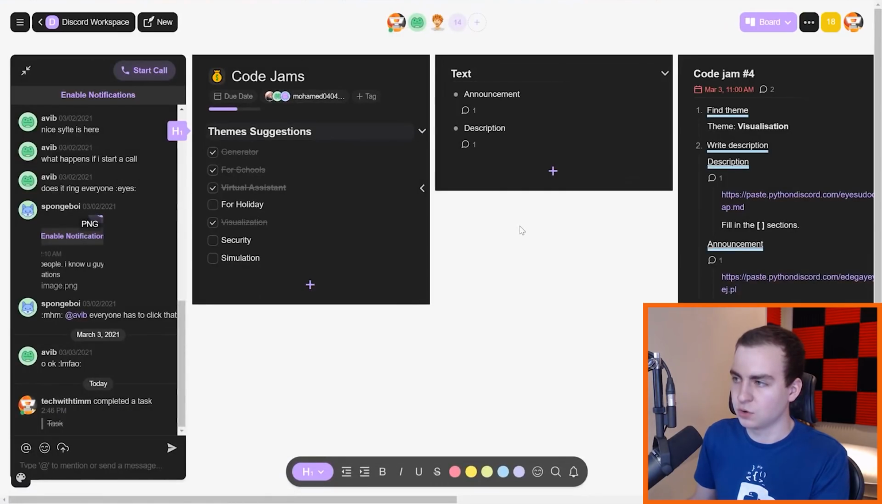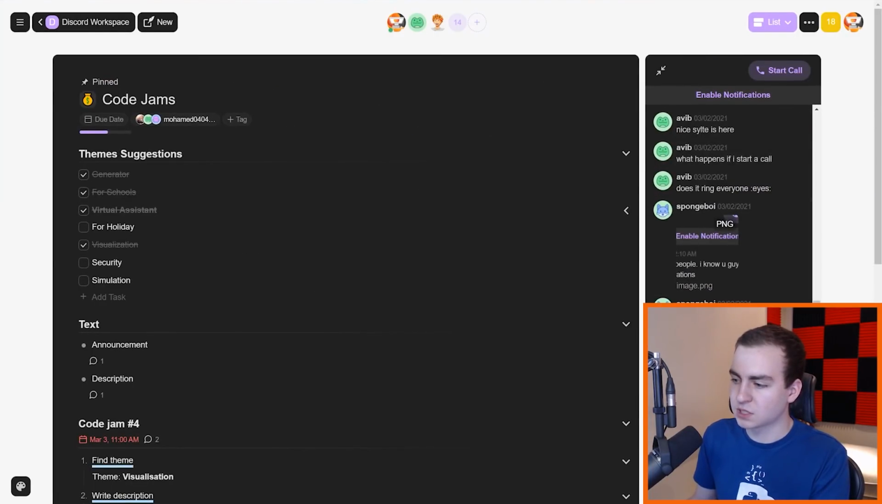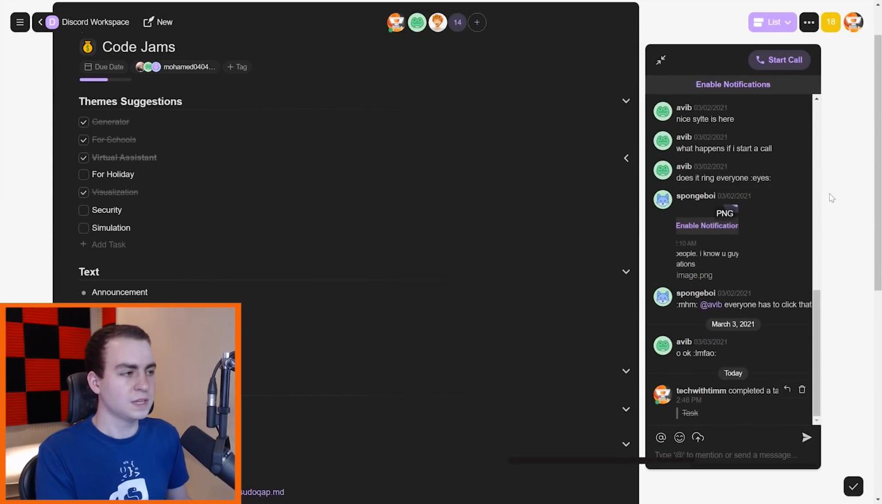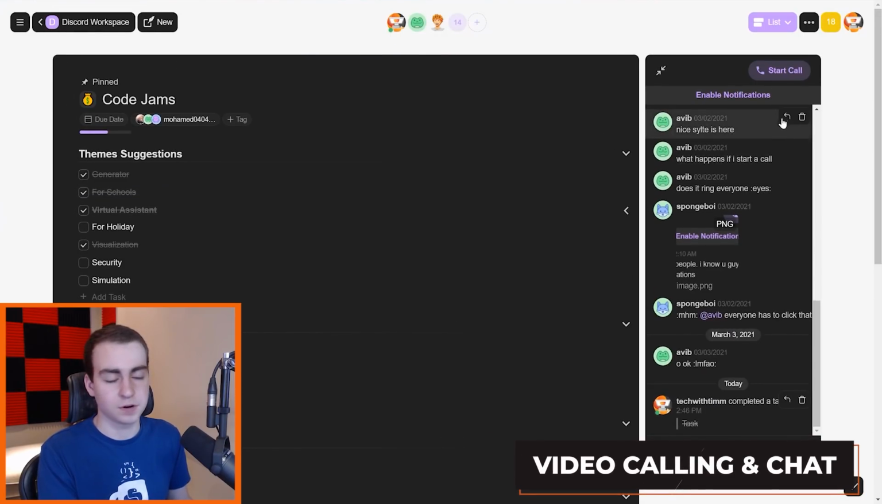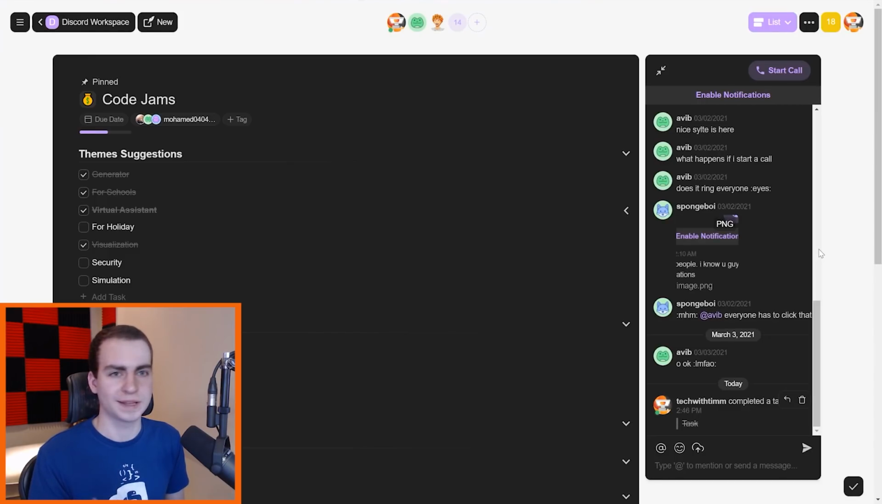Let's actually go into the CodeJam project. I'm going to change the view back to the list view. And now let's talk about this little chat window. This chat window right here is one of my favorite parts of Taskade because this allows you to talk with everyone that's a part of your project immediately, right? Just on the platform. I don't have to go to text message or WhatsApp or Discord. I can just chat with them right here. I can also start a video call. This just uses Google Meet, and it will call the people that are a part of this project.